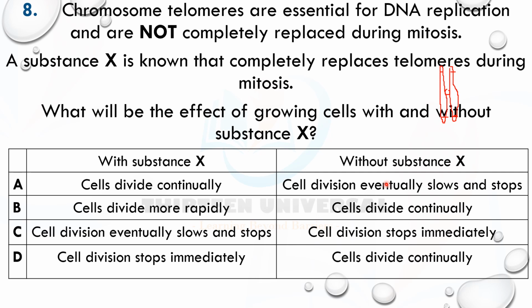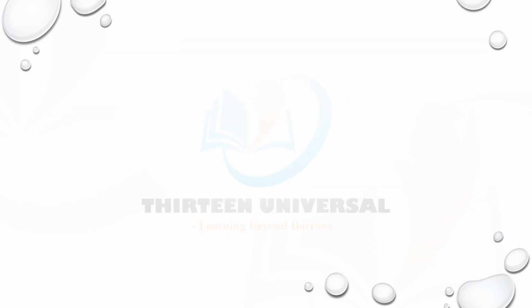Okay, this is the reason for aging, and once this is fixed, human beings will not age. So scientists are looking for a way to activate telomerase enzymes that will replenish this, so that we don't age again. Imagine a world where people don't age; they remain young forever. Okay, so the answer is A. Good. Let's go to the next question.